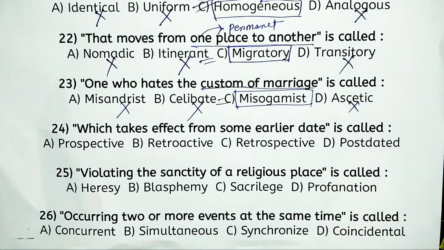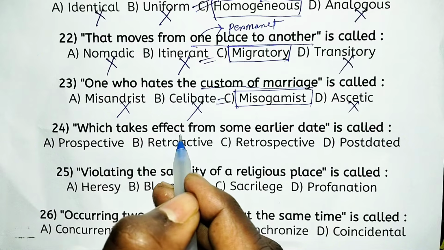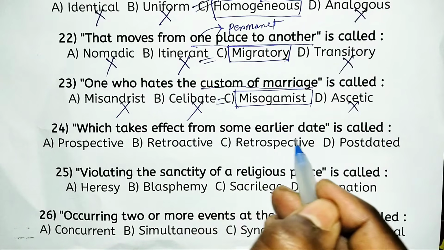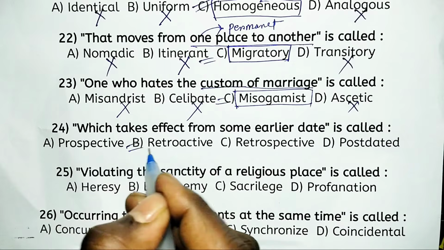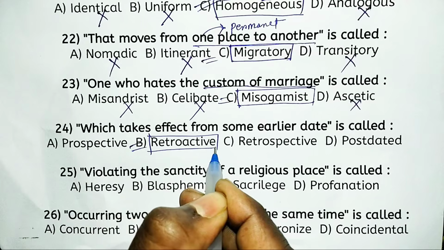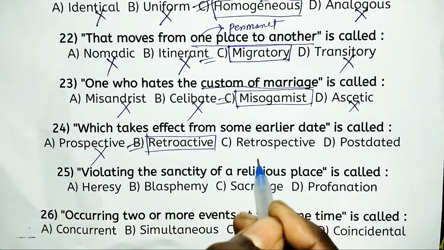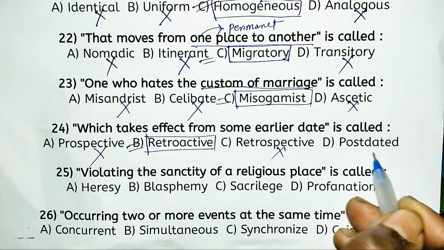Okay, next, this is the 24th. That which takes effect from some earlier date is called option B, retroactive. Retroactive. Prospective is not appropriate. Retrospective is totally another thing, and postdated is also inappropriate.